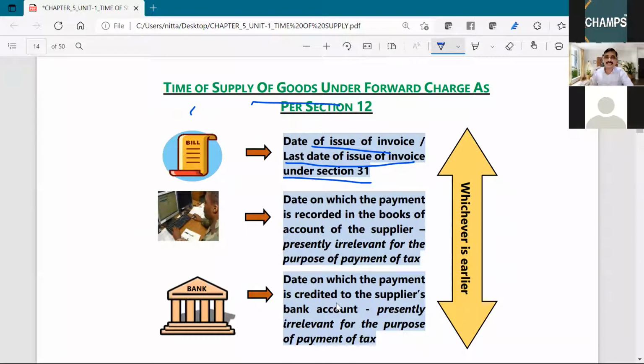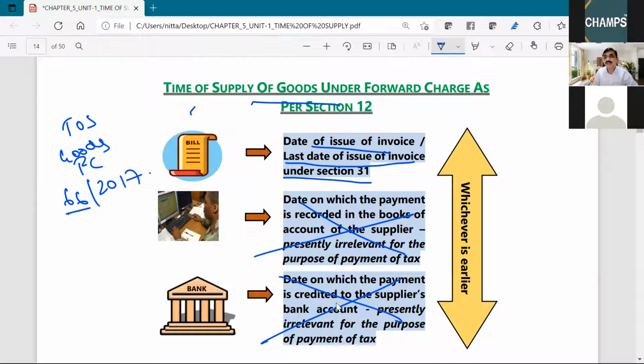As far as date of payment is considered, these 2 points are not relevant. Date of receipt of payment by the recipient, meaning the date recorded in the books of account of the recipient or the date on which it is credited to the bank account of the recipient, whichever is earlier, is not at all relevant for time of supply of goods forward charge by virtue of notification number 66/2017, issued in accordance with the power vested with the central government under section 148 of the CGST Act.